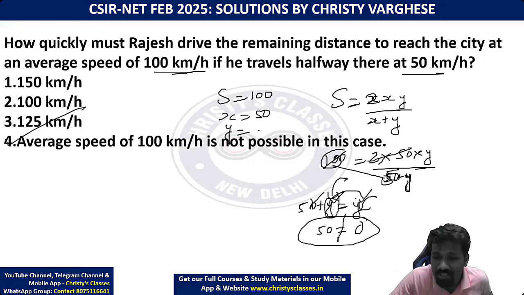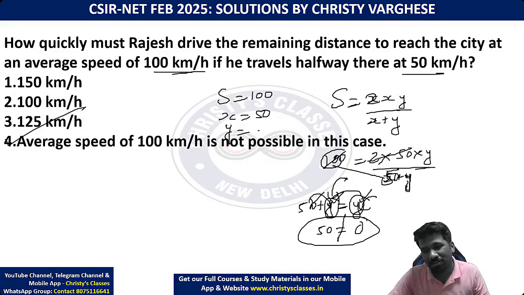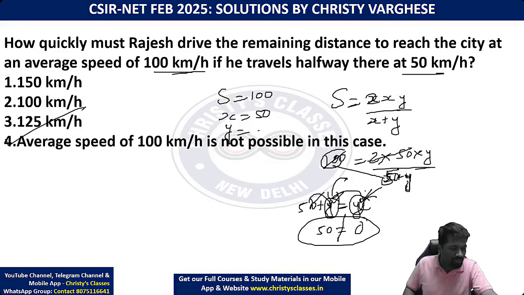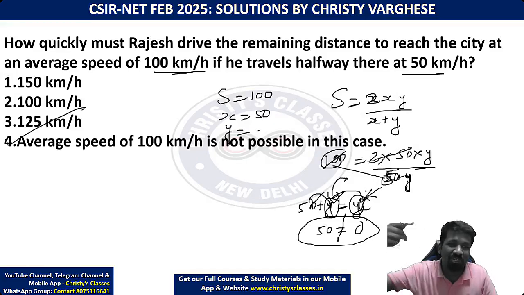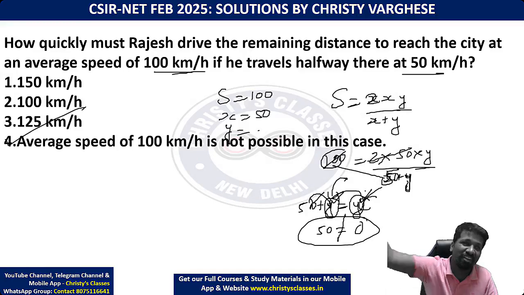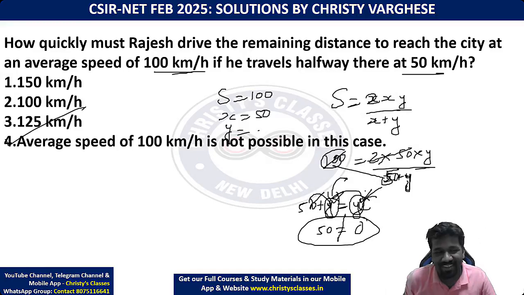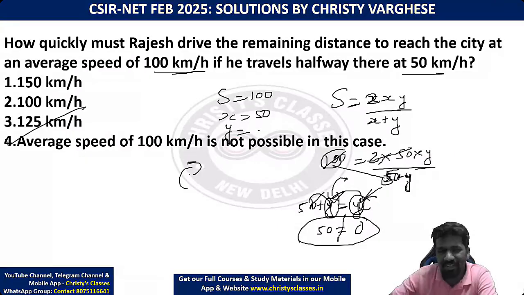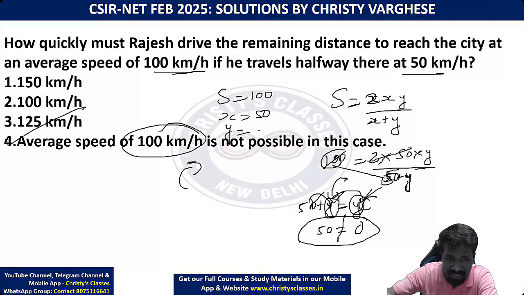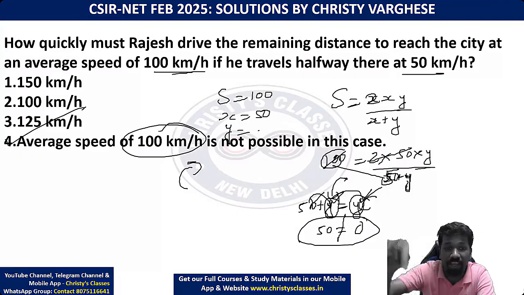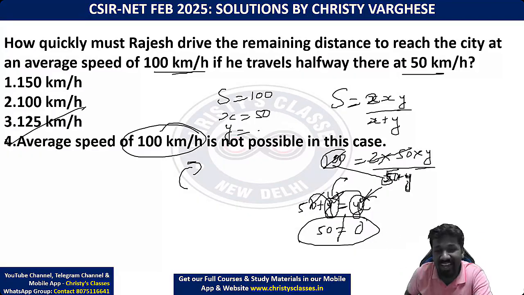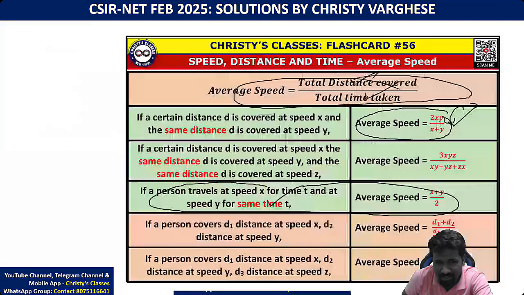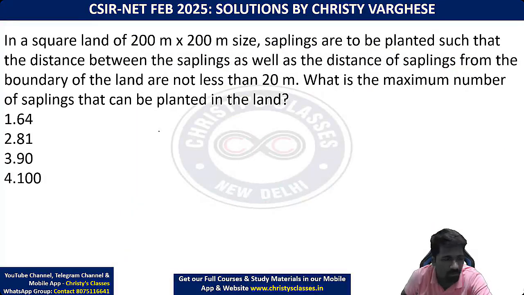Or if y is infinity only, this will work. Infinity plus 50 is infinity itself. Infinite speed is nothing but impossible speed. Infinity is not a number. Please don't consider infinity as increasing the speed until you reach a speed that is infinite. That is not the idea. We'll discuss more about it. As I told, this same question was asked a few years back with this infinite speed as the answer. It cannot be possible for any finite speed. That was the fourth option in that year's question paper. So in the class notes, I will show you the solution of all that.